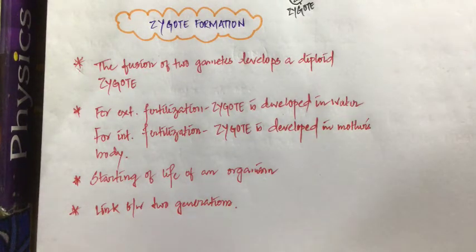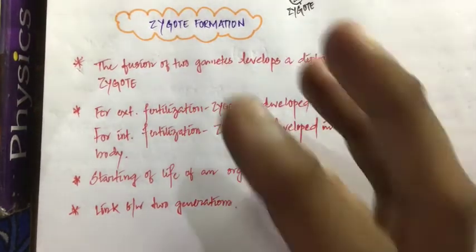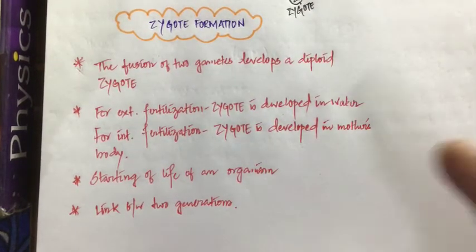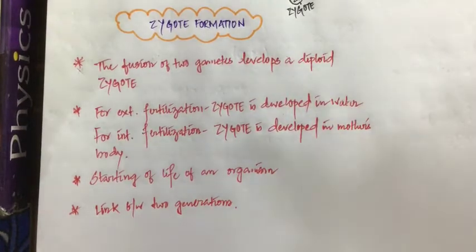But remember what process you are talking about. You are talking about asexual reproduction. Here I am discussing sexual reproduction. So sexual reproduction means obviously there will be formation of gametes, and after the formation, the gametes will fuse, and after the fusion of the gametes the zygote will be formed, and that zygote is the starting point of all living organisms on this living world.